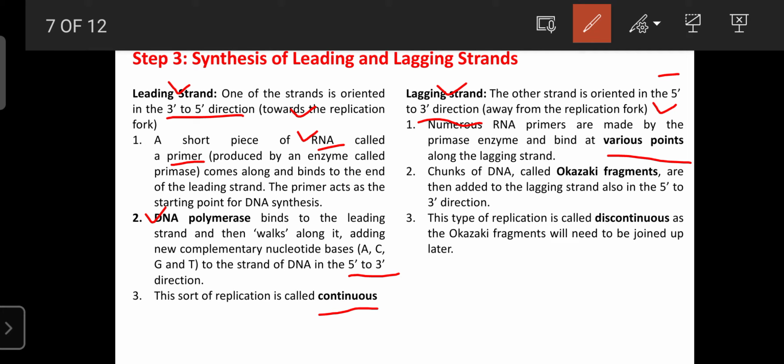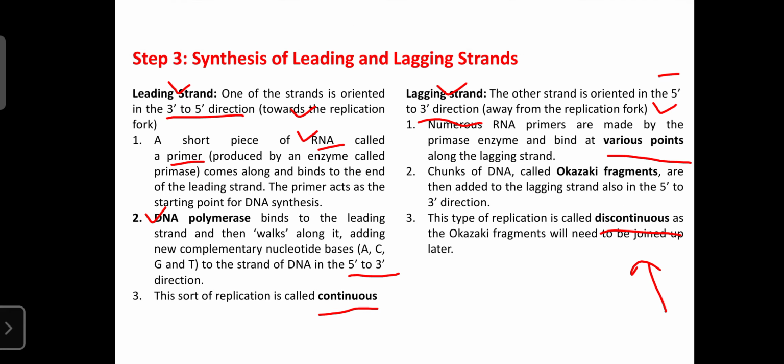The small Okazaki fragments are added in the 5 to 3 direction, similar to the leading strand, but using small strands or primers. Due to that, certain gaps are produced, so it is discontinuous. In the later phase, those gaps are filled, primers are removed, and the fragments are joined.